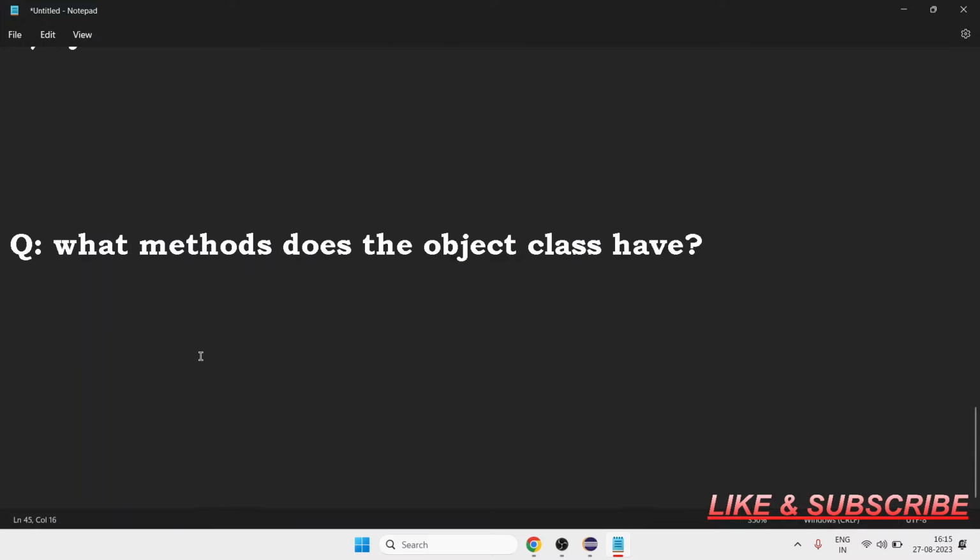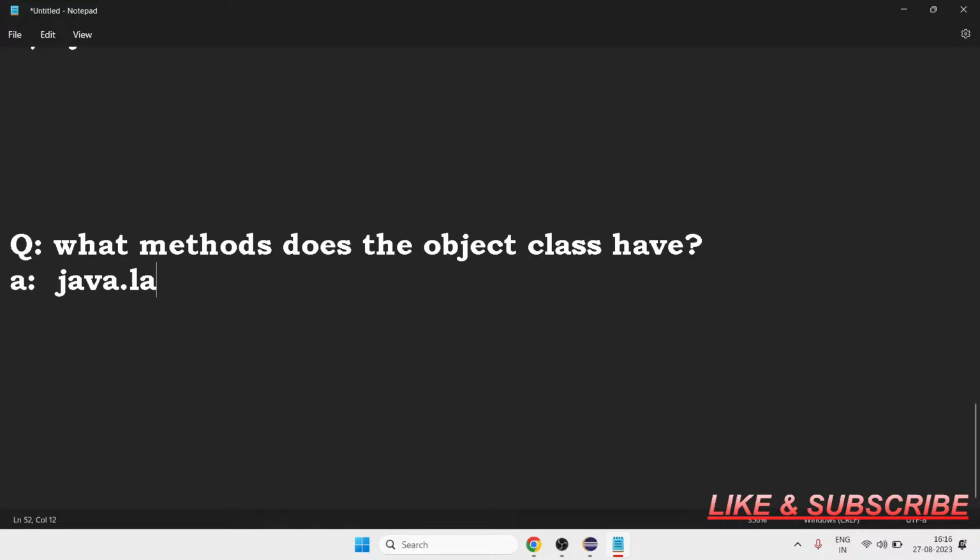Okay, so the next and very important question: what methods does the Object class have? Have you heard about the Object class? This is a very important question. Actually, this question carries a lot of marks. See, there is an Object class in Java, a pre-built Object class. We do not have to make it. It is already there.